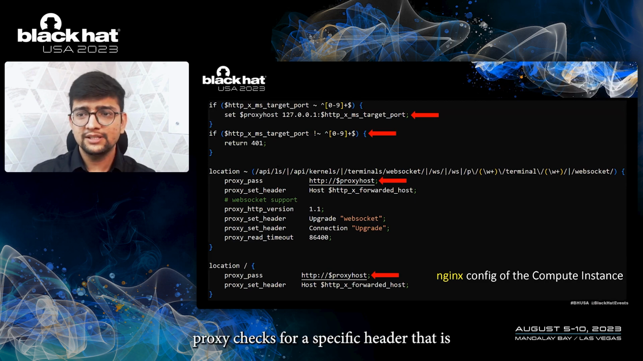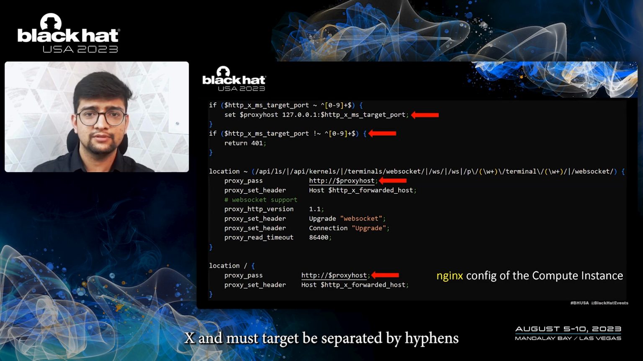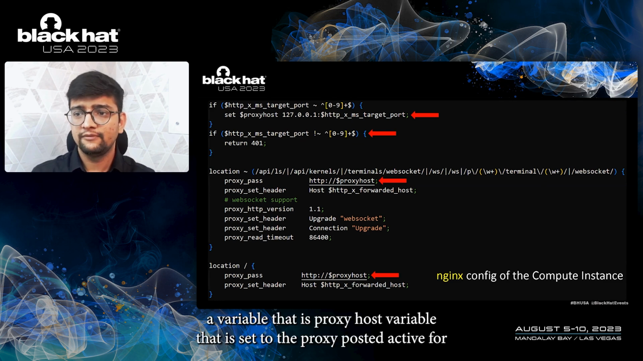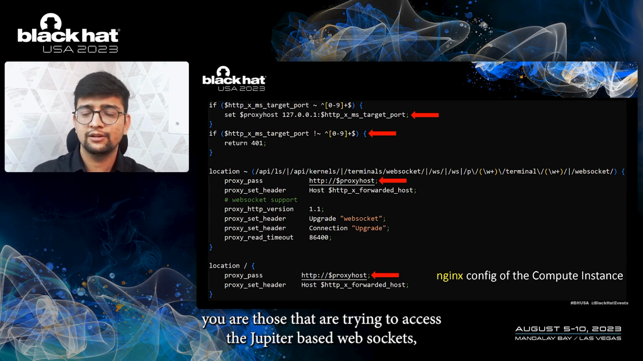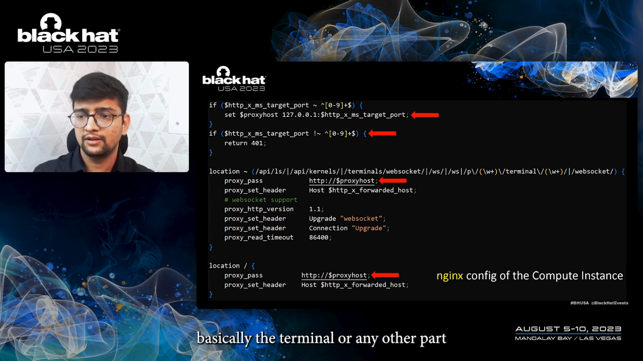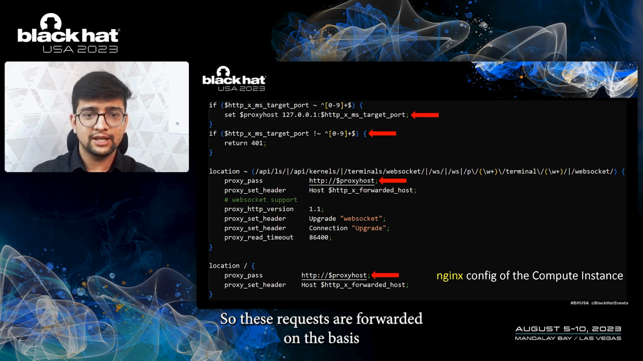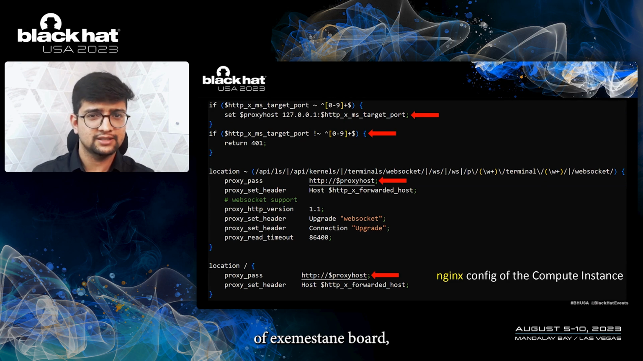Now, the proxy checks for a specific header, x-ms-target-port, separated by hyphens, to see if it contains a numeric value. Later, a variable, the proxy host variable, is set in the proxy_pass directive for URLs that are trying to access the Jupyter-based WebSockets, basically the terminal, or any other path under the root resource. So these requests are forwarded on the basis of x-ms-target-port.